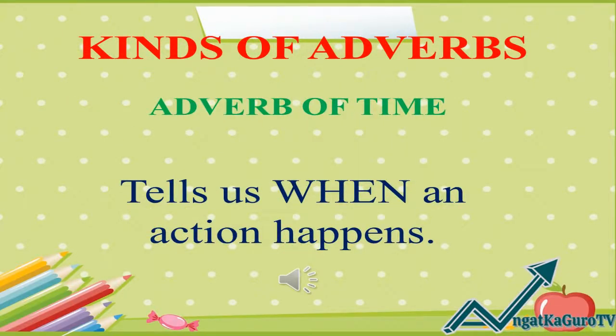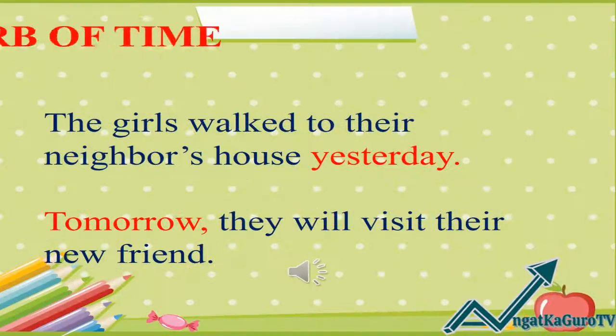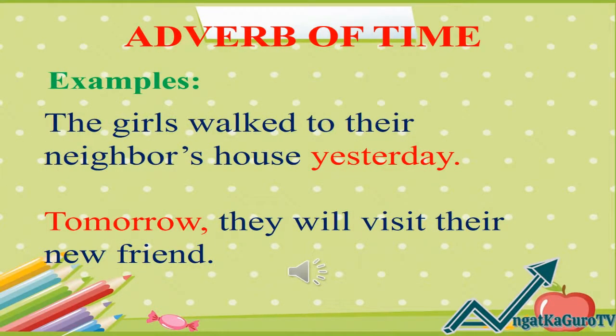The next kind is the adverb of time. The adverb of time tells us when an action happens. Examples of adverb of time. Number 1. The girls walked to their neighbor's house yesterday. Number 2. Tomorrow, they will visit their new friend.